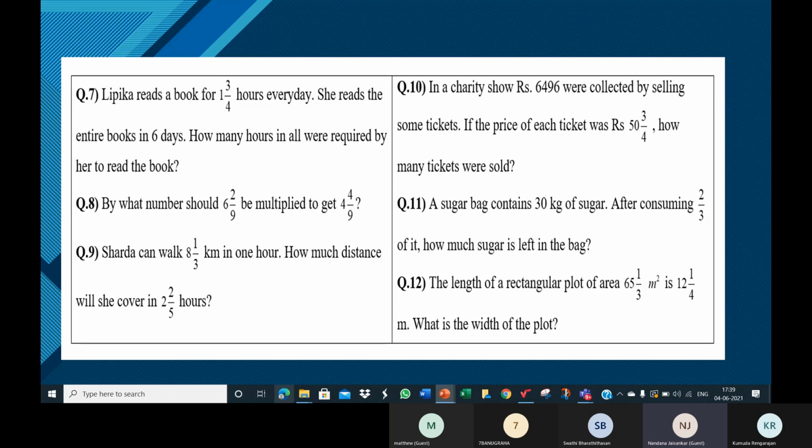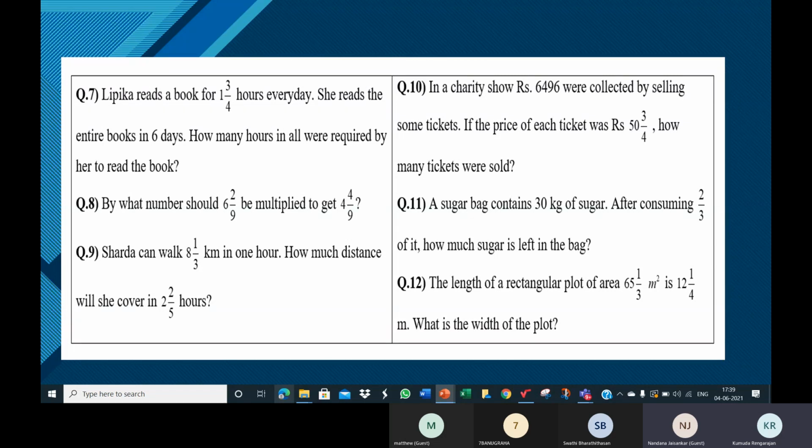Okay, I don't get it. No, fine, we'll take 12 itself. You were right. So by what number should 6 be multiplied to get 12? By what number should 6 be multiplied to get 12?